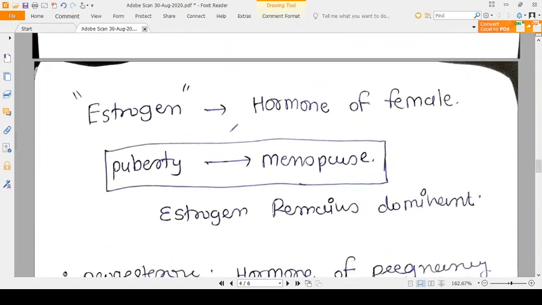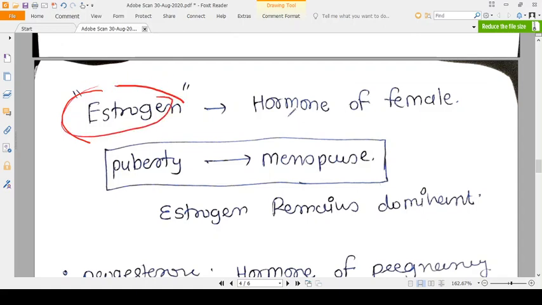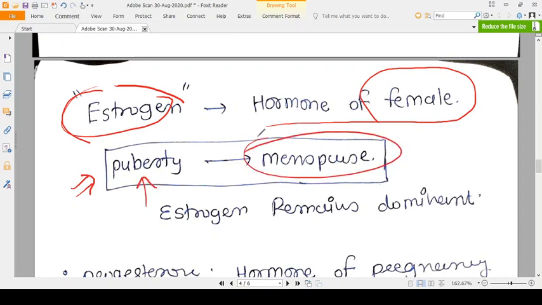Now some risk factors are common in all three carcinomas that we are going to discuss. For example, estrogen. Estrogen is a hormone of females. It starts dominating from puberty and ends with the menopause.